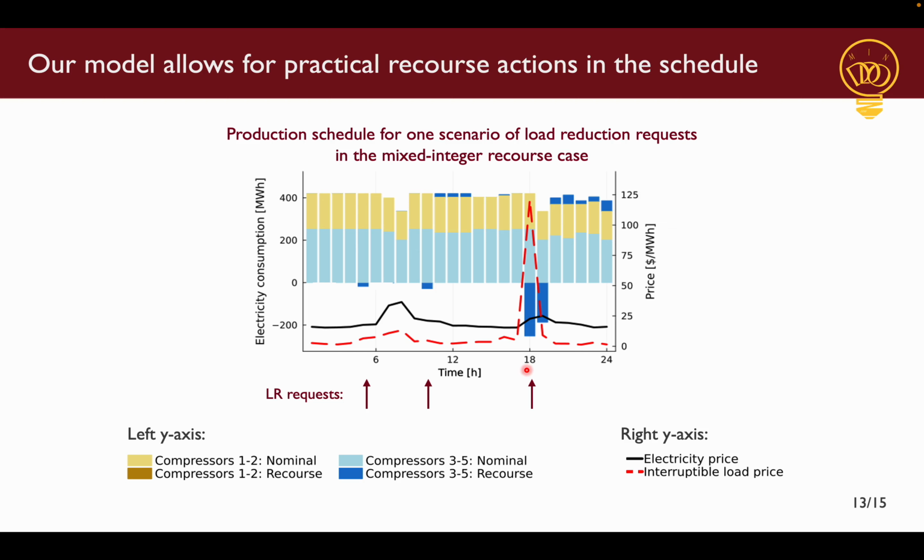As you can tell, the magnitude of load reduction requests in time period 18 is high, so we have to shut down our compressors 3 to 5 to satisfy that request. But once we shut down, we again need an hour to start our compressors back up. So that is also reflected in our recourse decisions that our model predicts. Similar recourse decisions which make practical sense are also made for compressors 1 to 2.